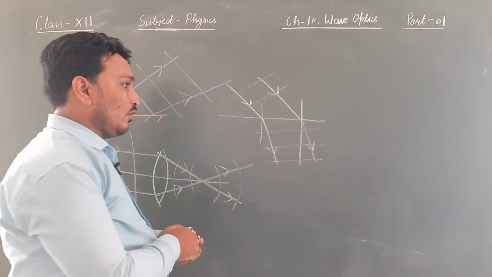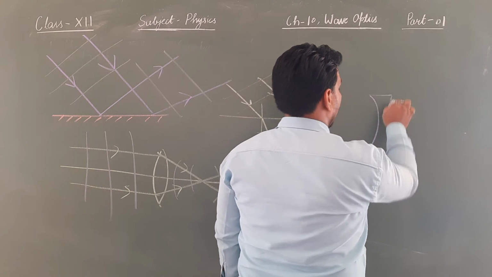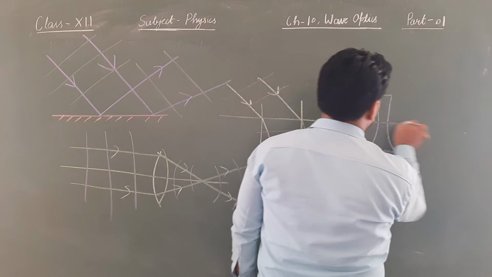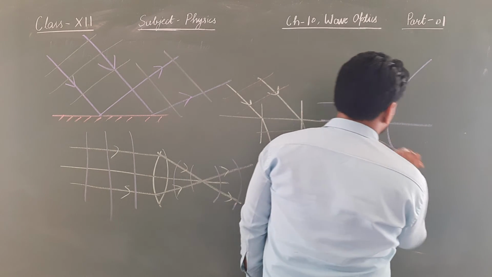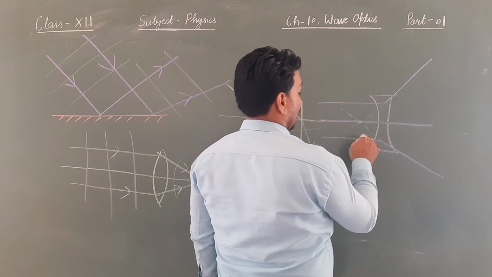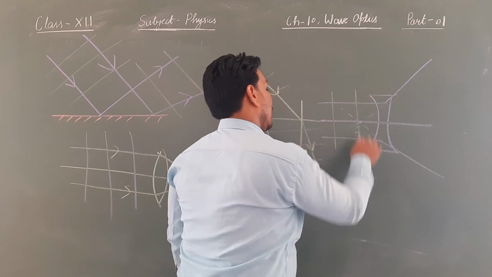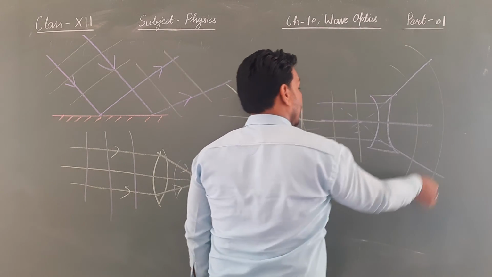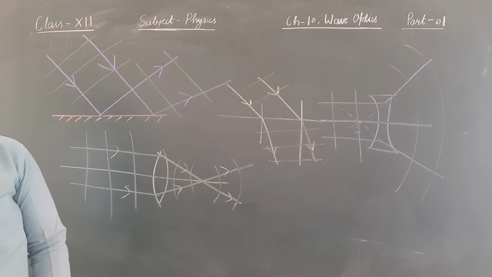Many other cases can also be there, like suppose a concave lens is given. Due to a concave lens, rays of light are like this. If we extend them behind, we'll have a virtual image over here. So how are the wavefronts drawn? These are the incident wavefronts and these are the refracted wavefronts. So this is how we draw the wavefronts.